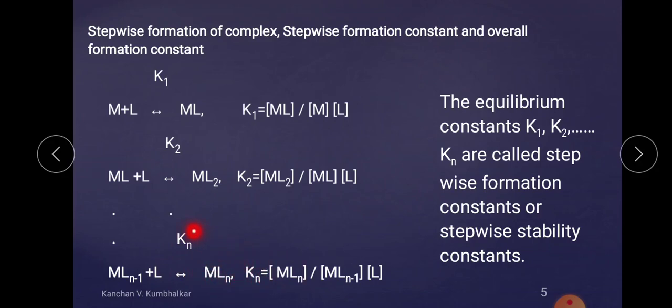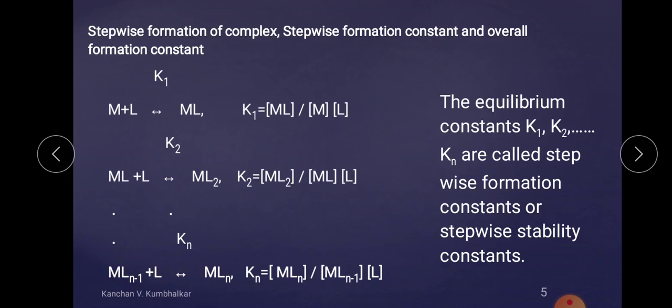In this case Kn is considered the equilibrium constant for this step. On the basis of definition, Kn is the concentration of the product MLn divided by the concentration of MLn-1 into L, the reactants. Always remember the square brackets indicate concentration.